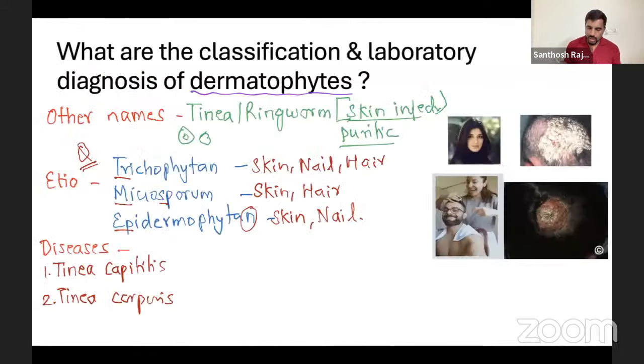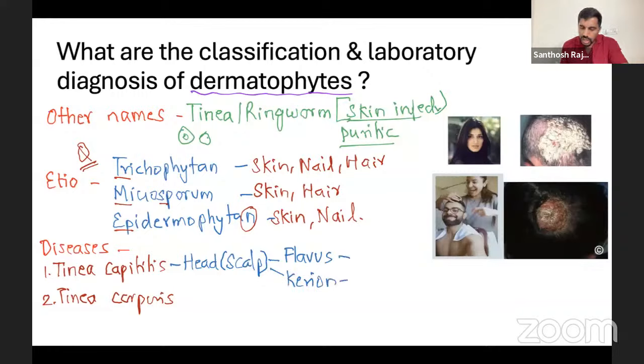Now we are going to explain all the diseases in a different, fuller manner. So look at this. Tinea capitis affects the head, the scalp. Here two things are important. If you see this picture, there are two conditions you have to mention. This white flakes which you're seeing is called favus. Another condition, this swelling, is called kerion. Favus is the white dandruff-like flakes. Kerion is boggy swelling.